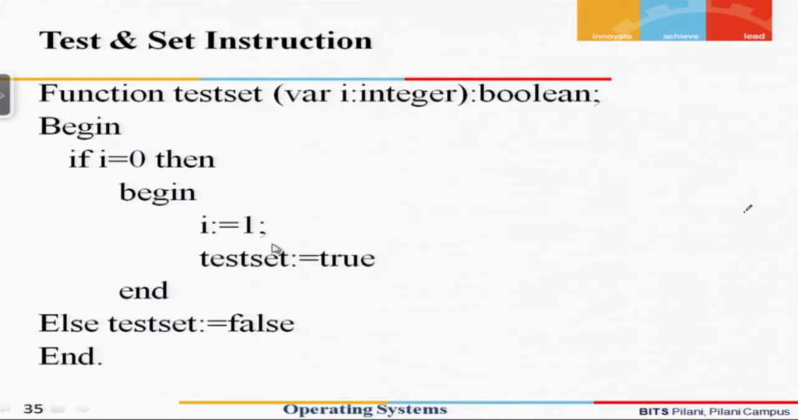So when a function comes, it checks a flag. If it is 0, then it modifies the flag to 1, and it also modifies the function output value to make it true. So that is how it is going to work. And if the condition is not true, that is, I is not equal to 0, then in that case it makes test set equal to